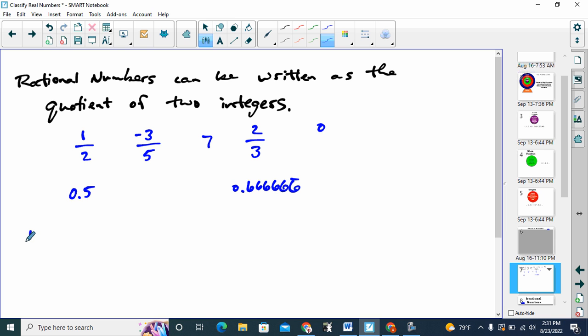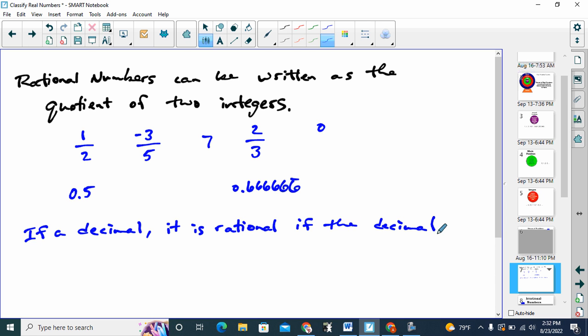So if it is a decimal, it is rational. You can tell that it's rational if the decimal terminates, that means stops. So like 0.5, it stopped. There's nothing after the 0.5. Or if it repeats. And we said 2/3 was 0.6 repeated. Because it repeats eventually, it is a rational number.